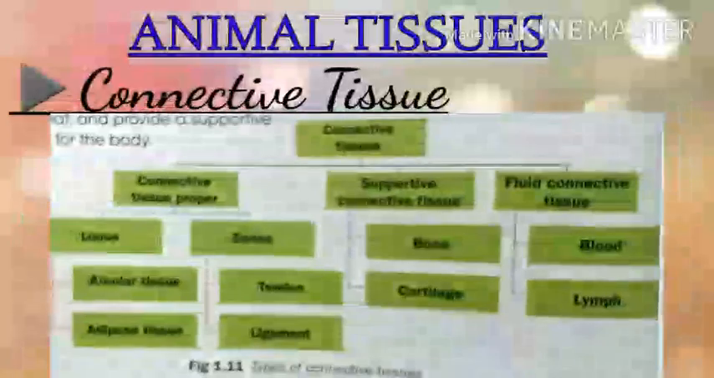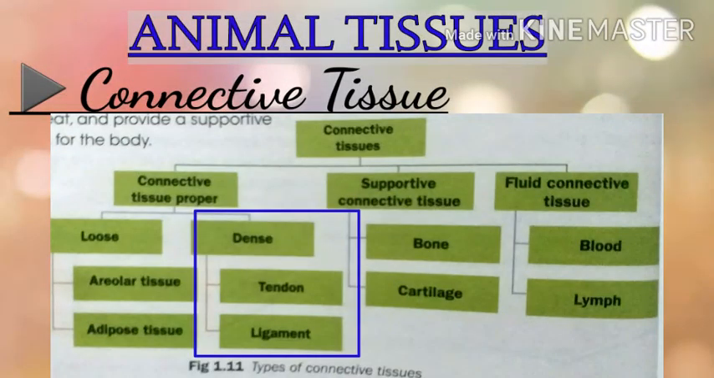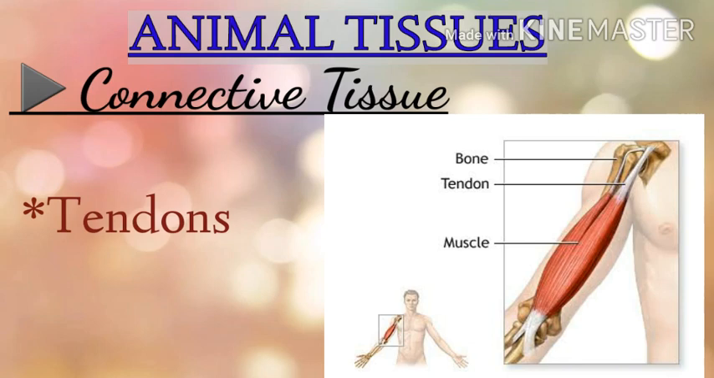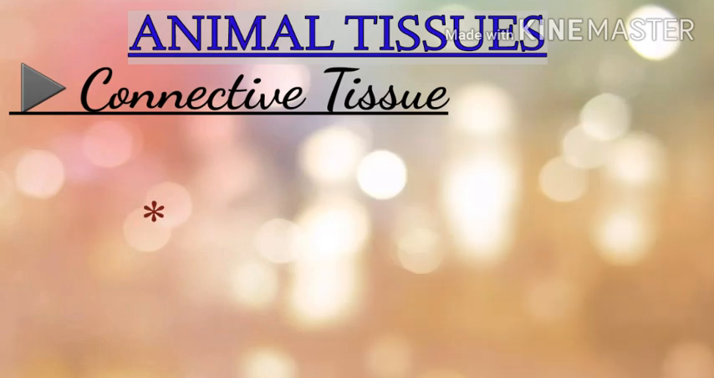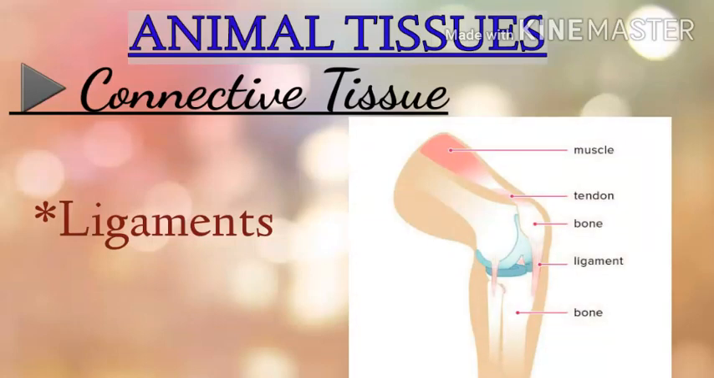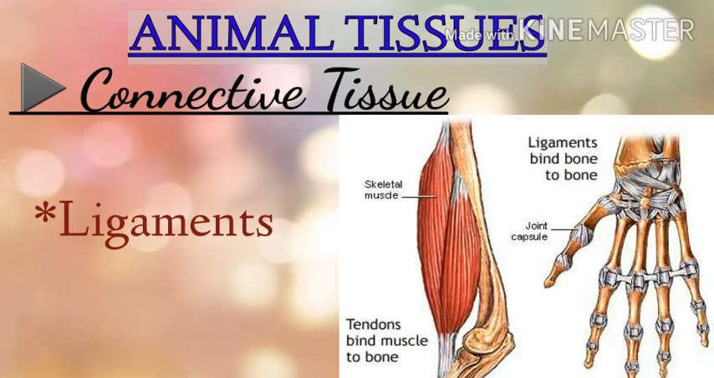The second type of connective tissue proper is dense connective tissue. These tissues have more fibers than loose connective tissues. The two types of dense connective tissues are tendons and ligaments. Tendons are a band of tough fibrous tissue that attaches a muscle to a bone. They provide support to bones during muscular movement. Ligaments are a band of tough fibrous tissue that connects bones and cartilage at a joint or supports an organ, muscle or other body part.